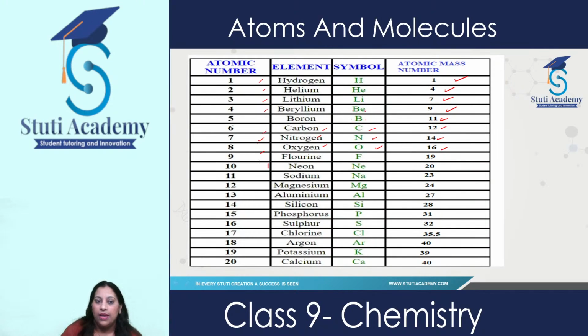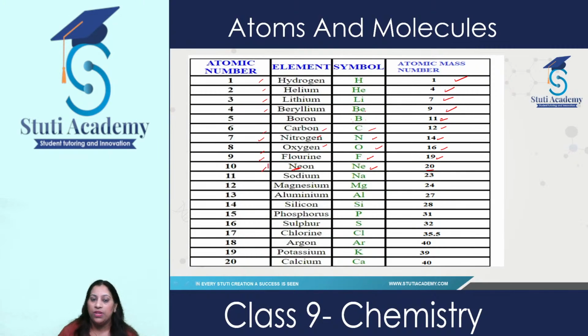Fluorine, atomic number is 9, symbol F and atomic mass is 19. Neon, atomic number 10, symbol Ne. Nitrogen also starts with N. So that's why here we have taken the first two letters, and first letter is always capital, and atomic mass is 20.